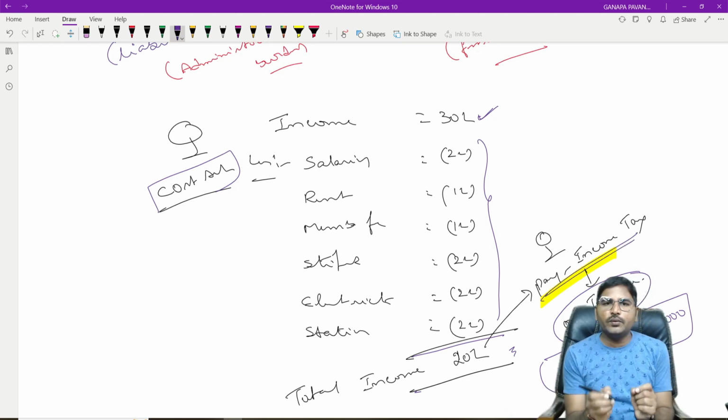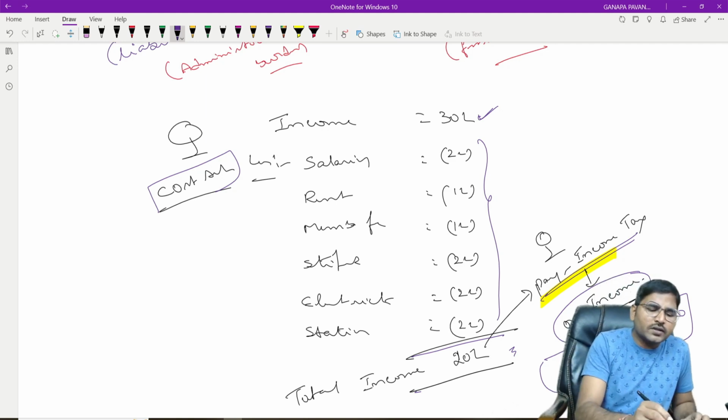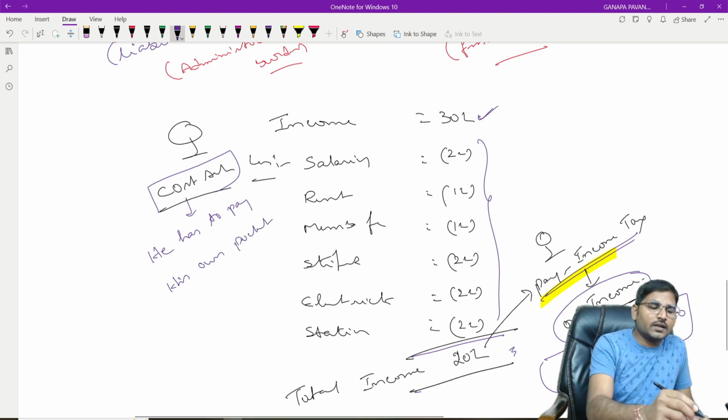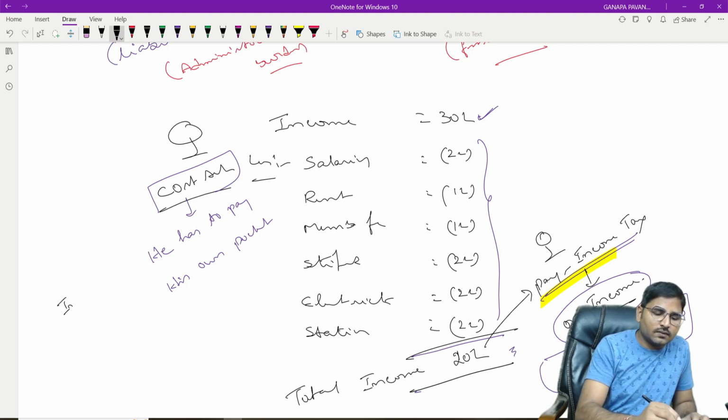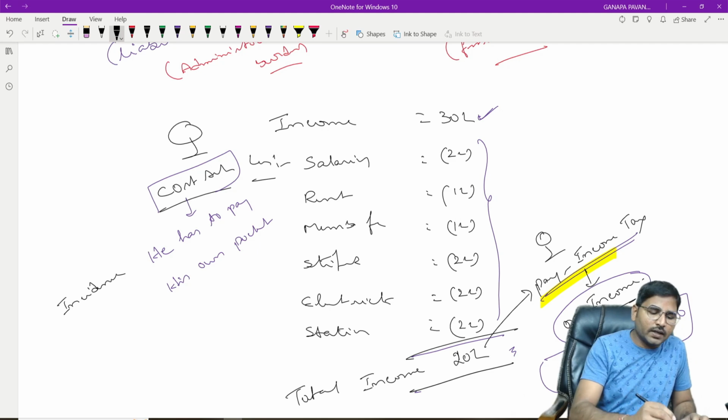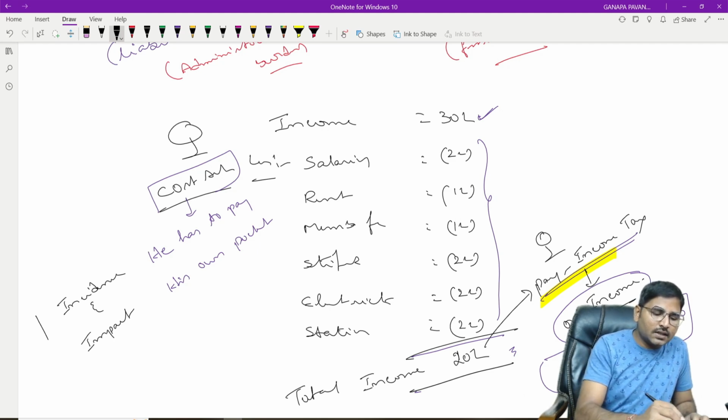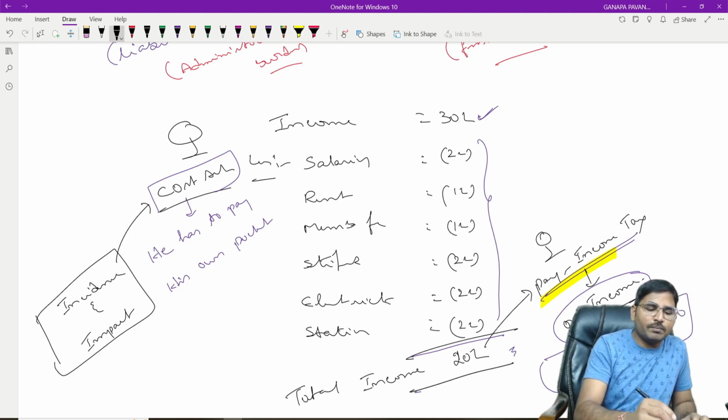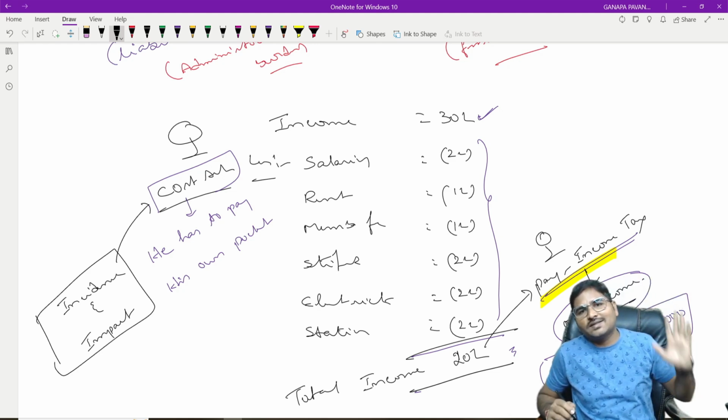Now see here the beauty of the income tax. Who has to pay? The cost accountant. He has to pay, and that too from his own pocket. He has to pay, that is incidence, and from his own pocket, that is impact. So incidence and impact both lie on the same person. That is the beauty of the direct tax.